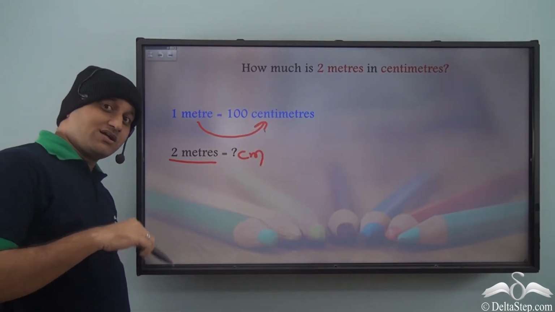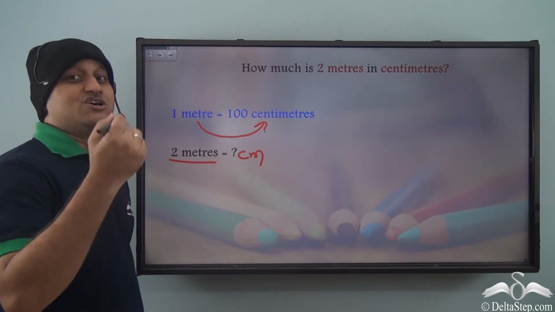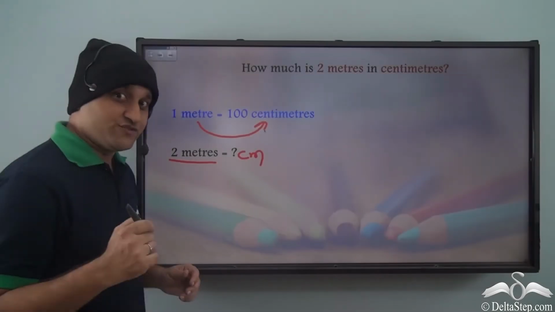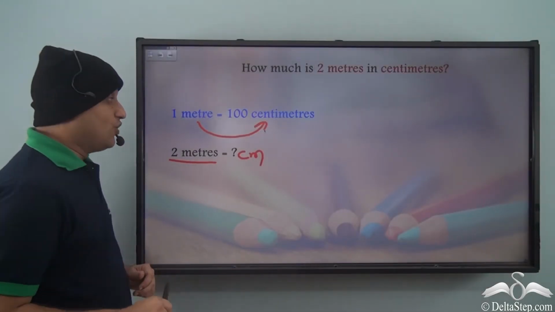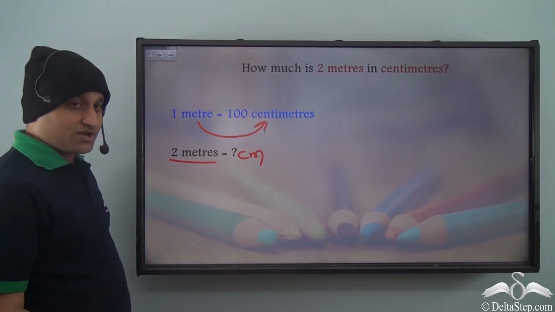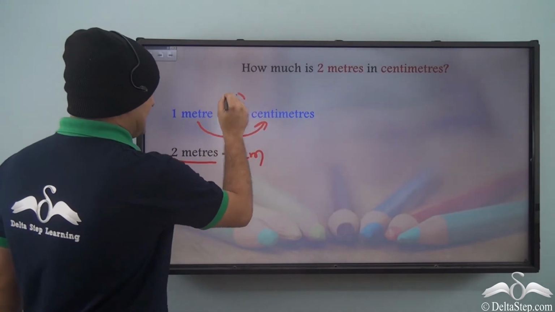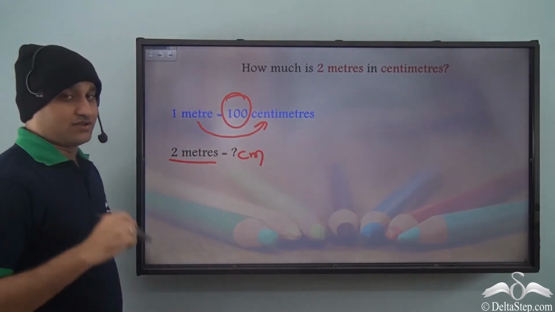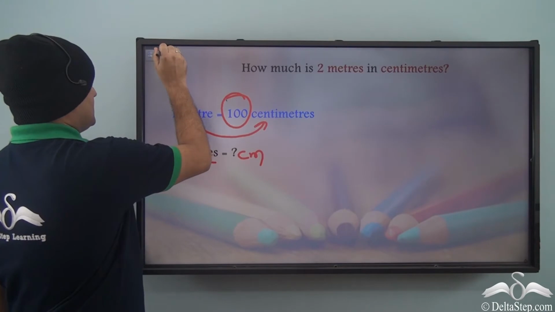And when you convert a larger unit to a smaller unit, what do we do exactly? Well, we multiply. And we multiply by what? Well, we multiply by this number, the conversion number.